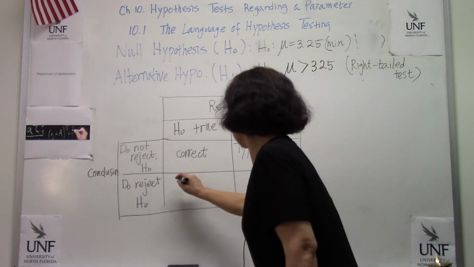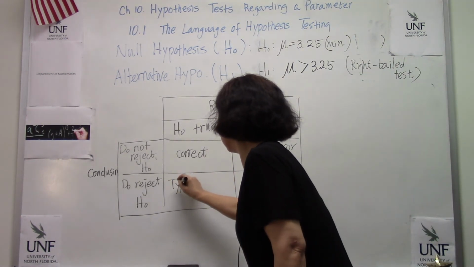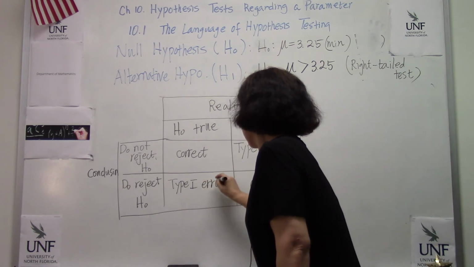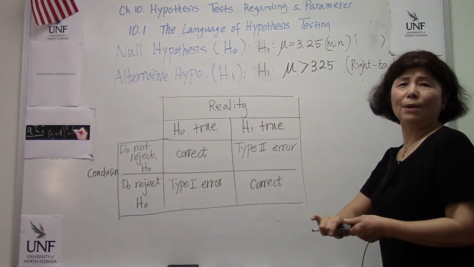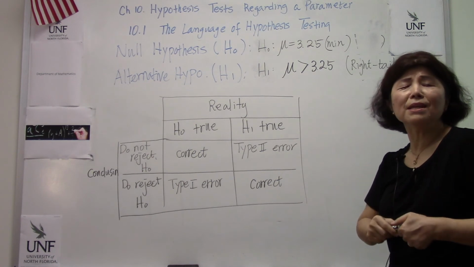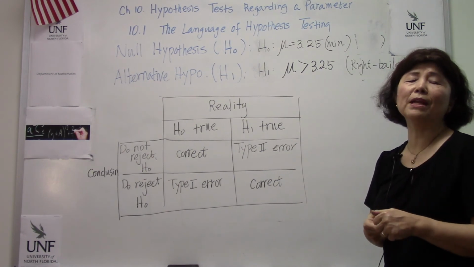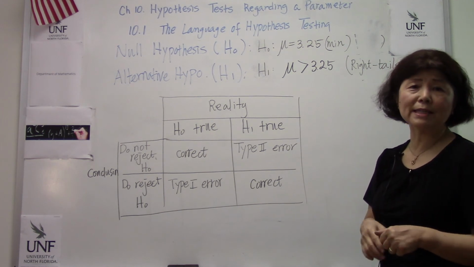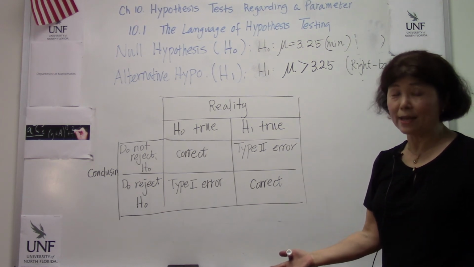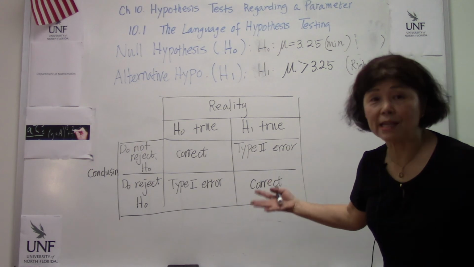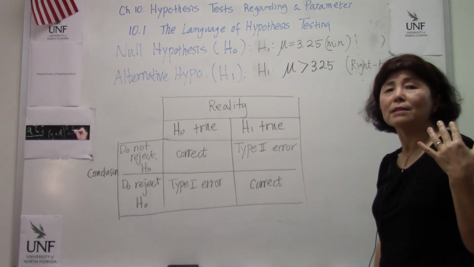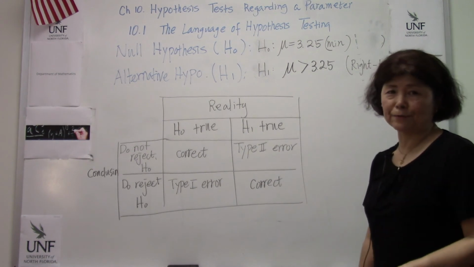Well, this is a type 1 error. Again, in our language, what's the big deal? The mean length is 3.25 minutes or 3 or 4 minutes or 2 minutes and 30 seconds. It doesn't sound like a big deal to us. It doesn't have any significant implication afterwards.